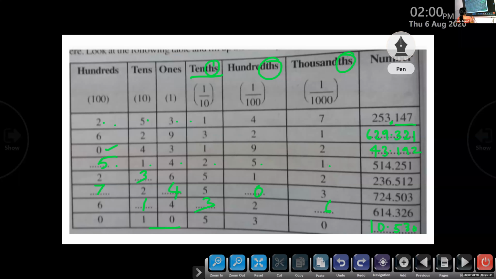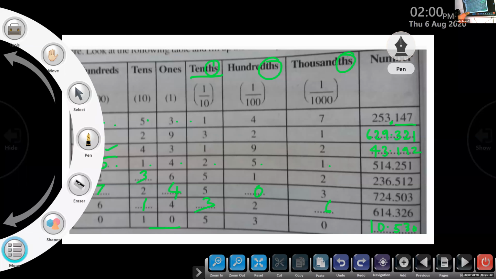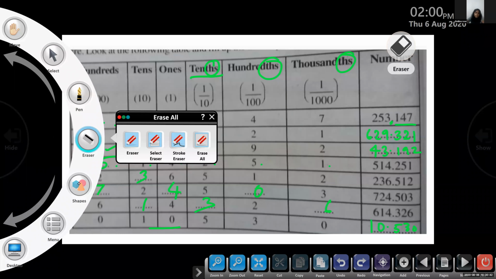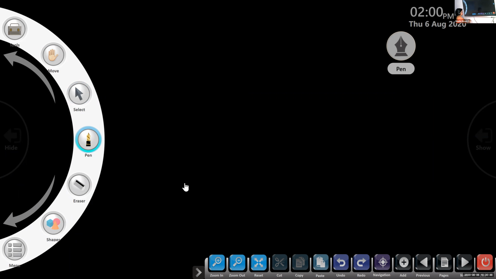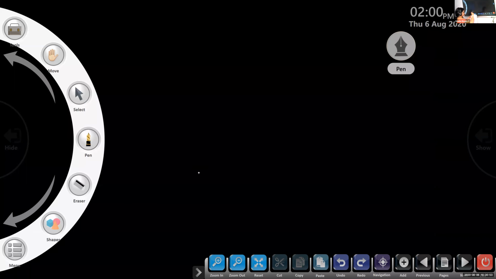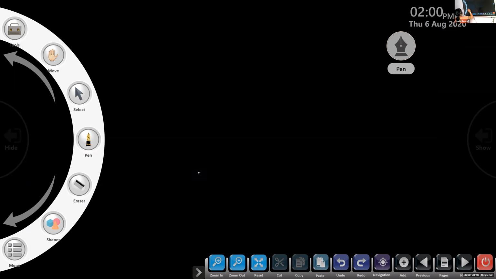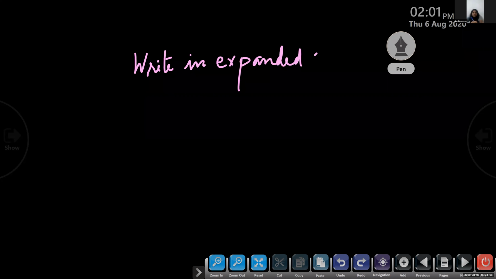Now I'll give you another problem. You have to expand the number. I'll give the number, you have to expand it. Write in expanded form.